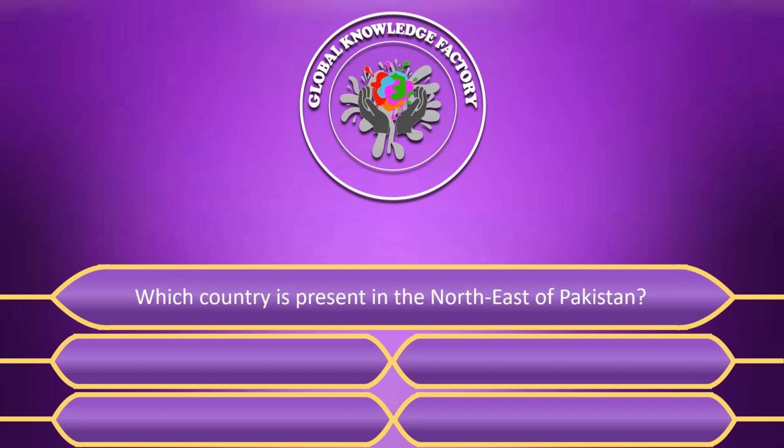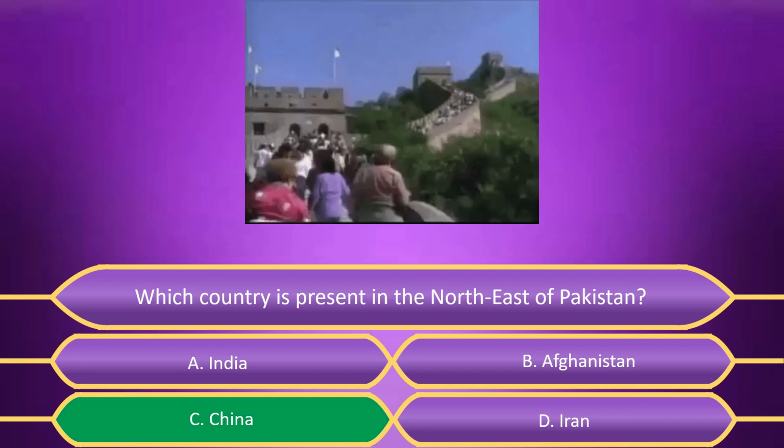Which country is present in the northeast of Pakistan? A. India. B. Afghanistan. C. China. D. Iran. Answer is C. China.